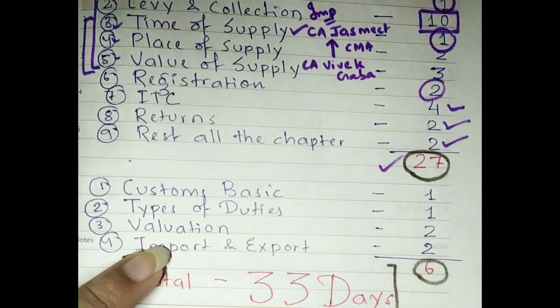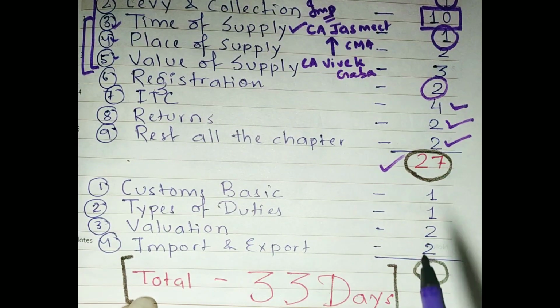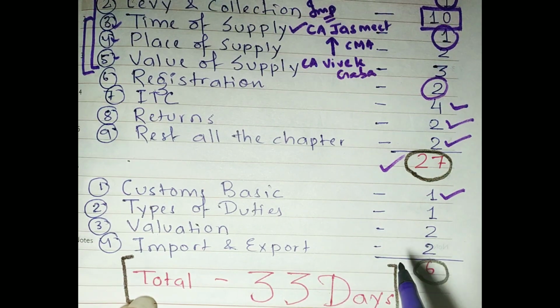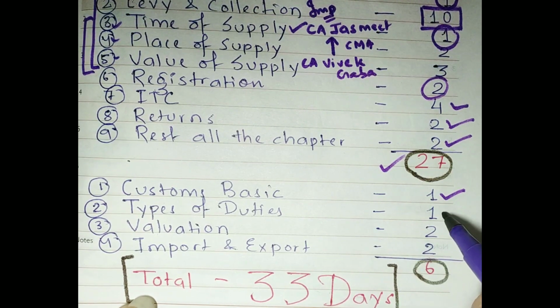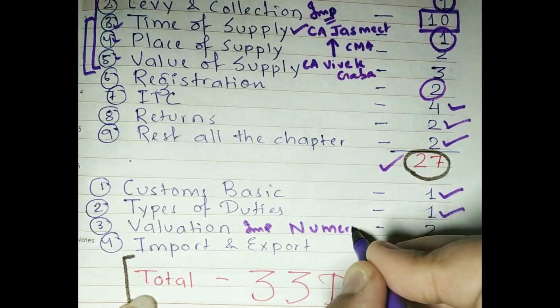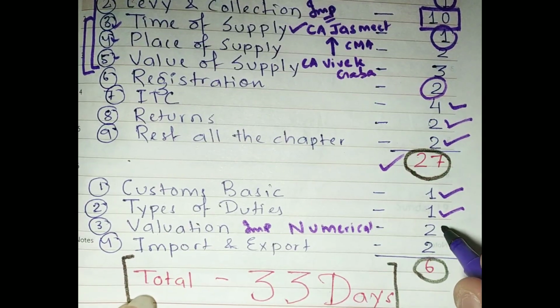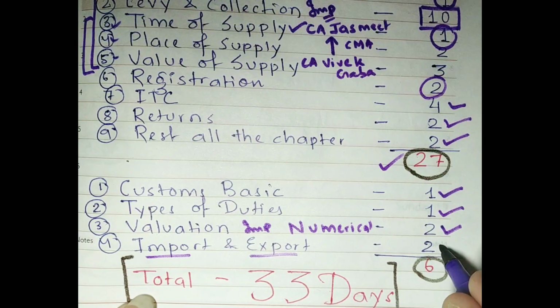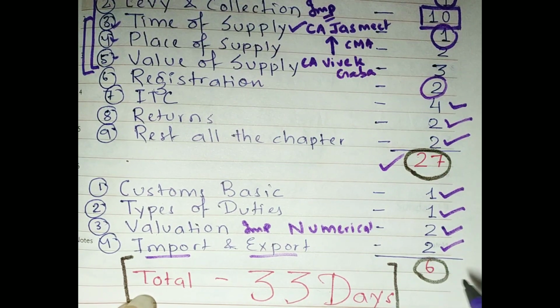And after that I'm coming to customs. The basics of customs will be completed in 1 day. Then types of duties, it is I think of 15 or 16 pages. It can also be completed in 1 day. Then comes the important chapter, your valuation, and you can expect at least 1 numerical from this chapter. That can be completed in 2 days. After that, import and export can also be completed in 2 days. So a total of 6 days it will take you to complete the customs syllabus.